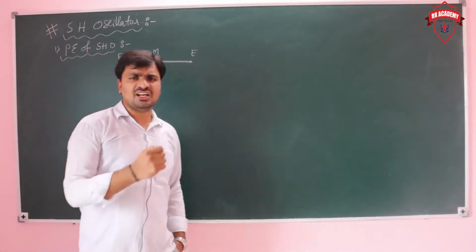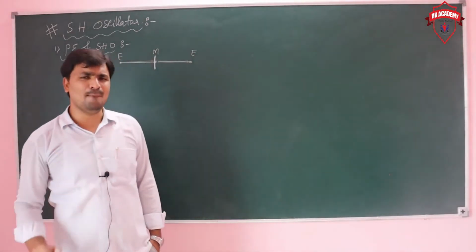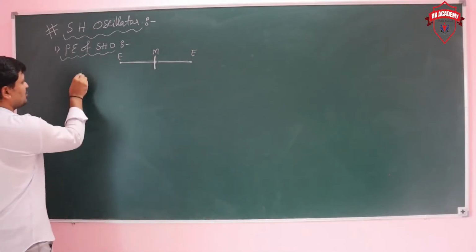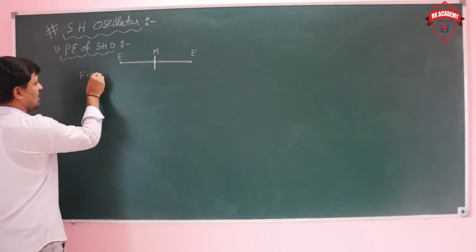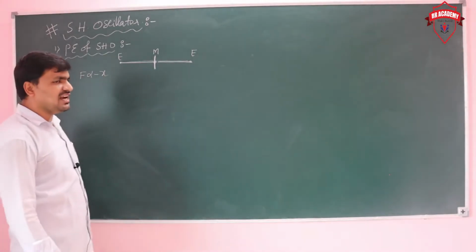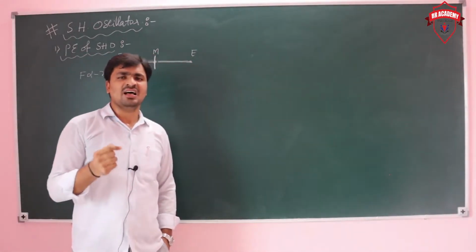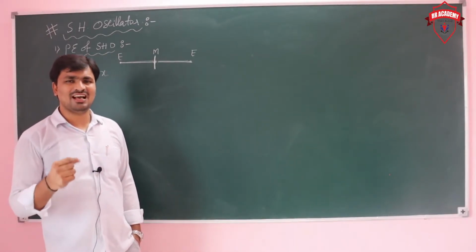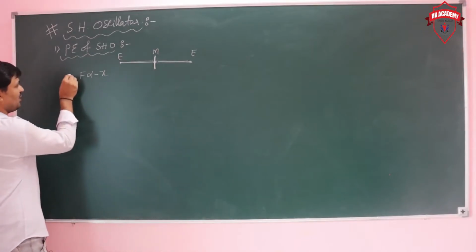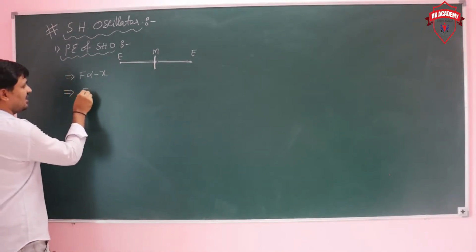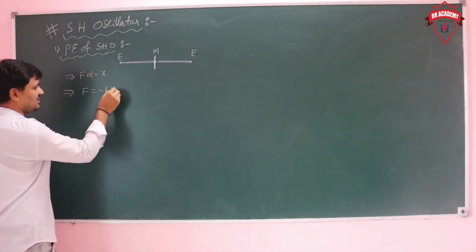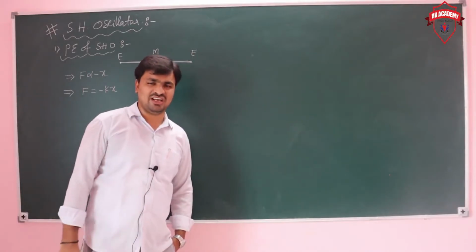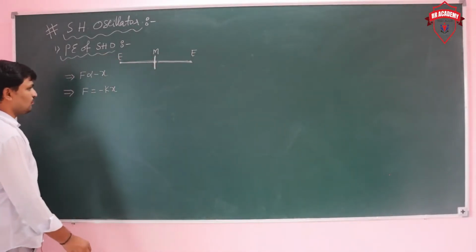We know that the restoring force always acts towards the mean position. The restoring force is directly proportional to the displacement in the opposite direction. That is what we call Hooke's law. So F equals minus Kx, where K is the force constant.